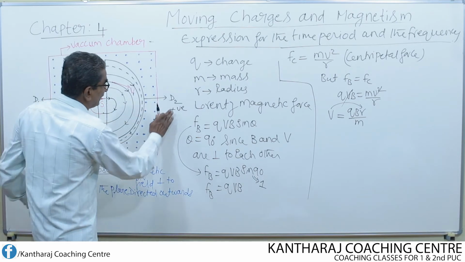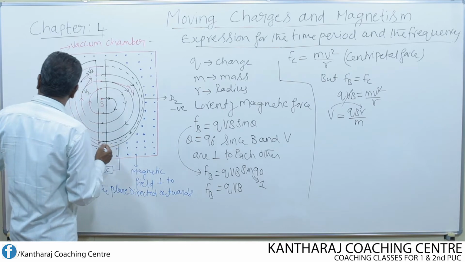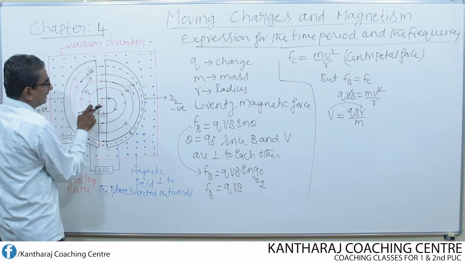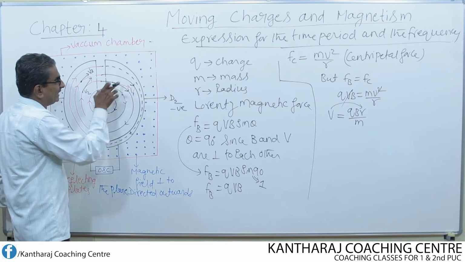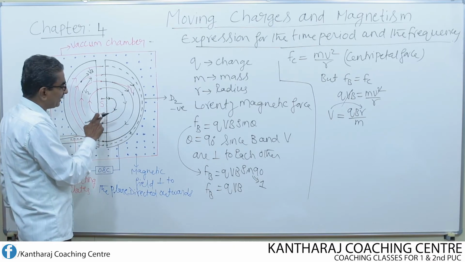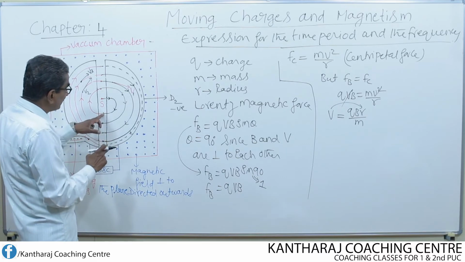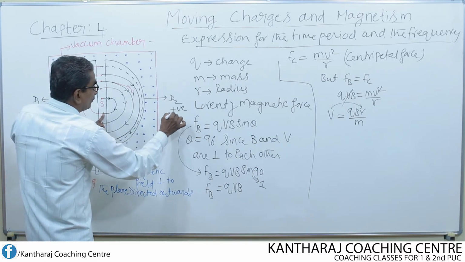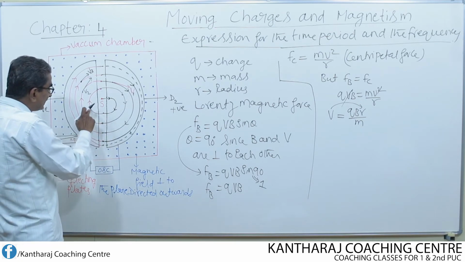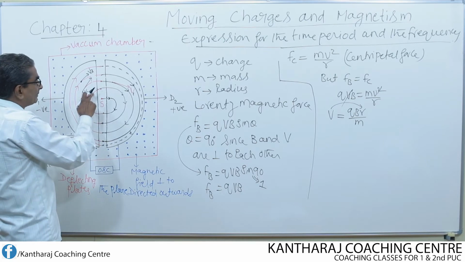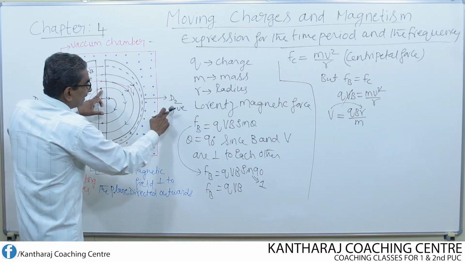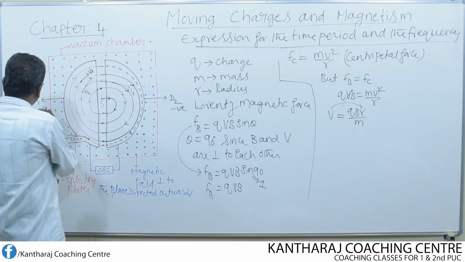That means initially if D2 is negative and D1 is positive, when D2 is negative, the charged particle emitted from the source enters into D2 which has negative potential. Inside that D, it describes a semicircular path and comes to this point. By the time it comes to this point in the gap, the potential of D2 becomes positive, whereas the potential of D1 becomes negative. Again the particle enters into D1 and describes a semicircular path, and by the time it comes to the gap again, D2 becomes negative and D1 becomes positive.